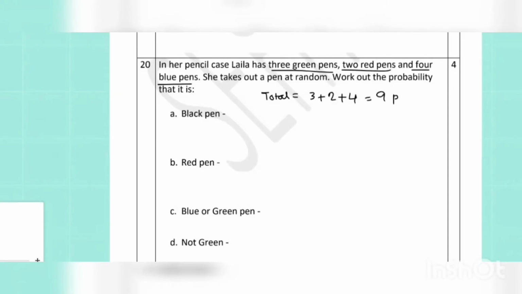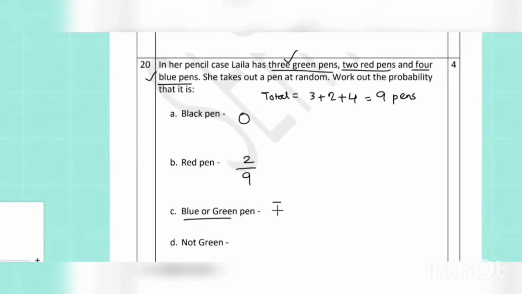So, the number of black pens out of this, there are no black pens. So, probability is 0. The number of red pens is 2. So, 2 out of 9, 2 by 9. Blue or green pen. So, there are 3 green pens and 4 blue pens.